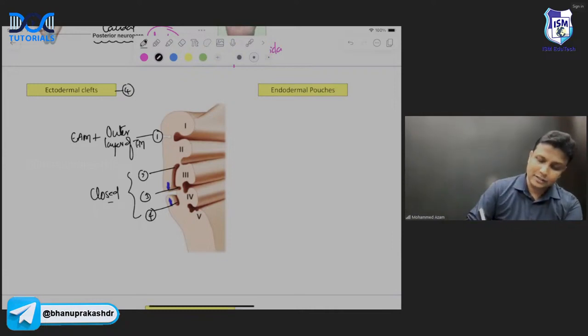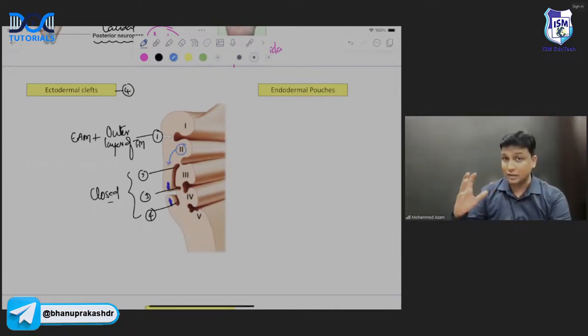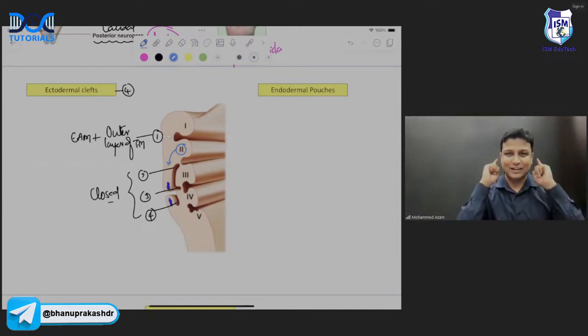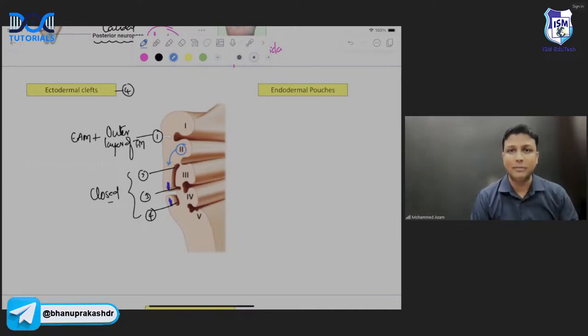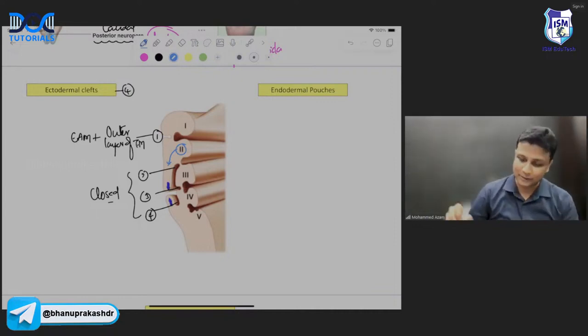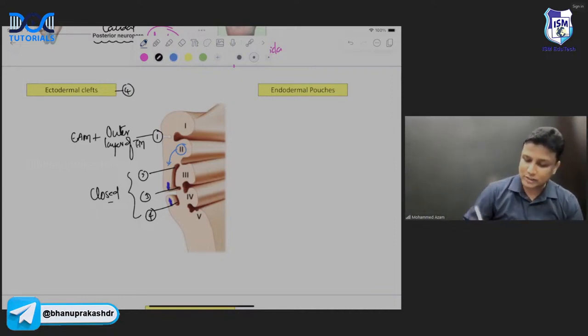And why is it happening like this? Because you can clearly see here, the second arch is overlapping that one. It is growing faster and closer. So therefore, thank God, we just have to learn from the first cleft here, sir. The first cleft is the one which is going to form your external acoustic meatus. The second, third, and the fourth cleft will be completely obliterated. They're closed. Okay. Now, what about the endodermal pouches, sir?